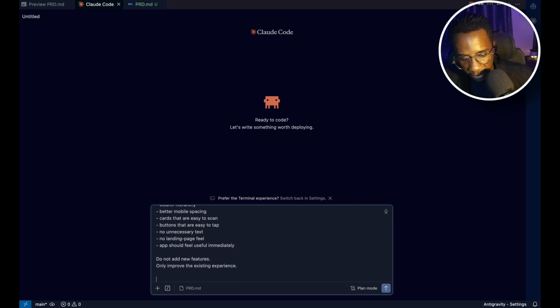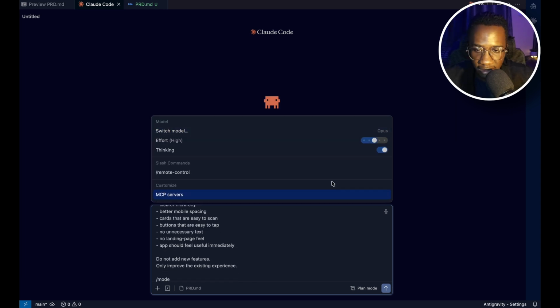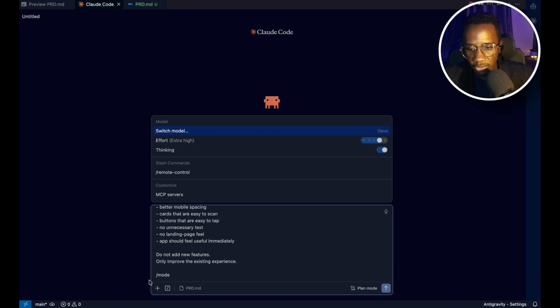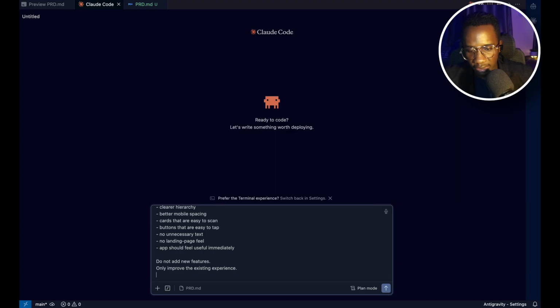And something else we can define is the model that is going to be used for this. So I'm seeing it's already on Opus. That's a good thing. We can just increase this to extra high, and thinking is on. Yeah, that's a good place to start. So let me just come back here, delete that part, and click enter.